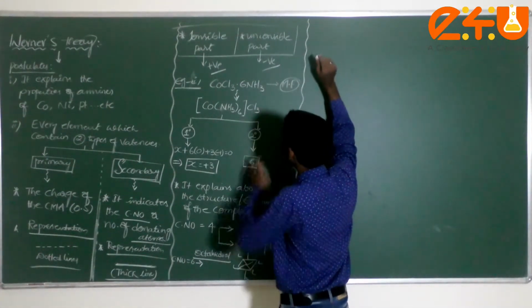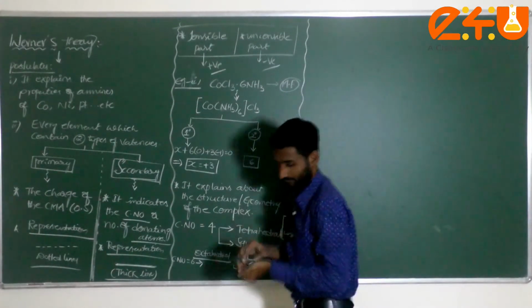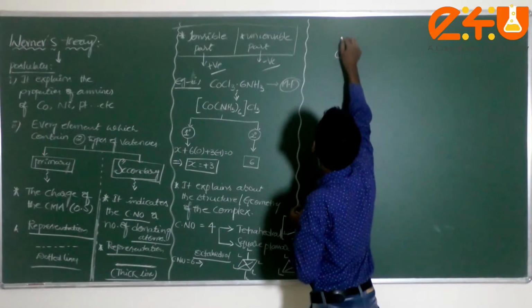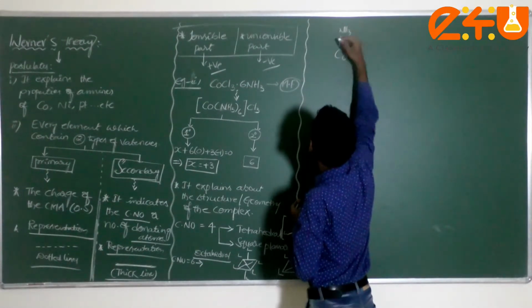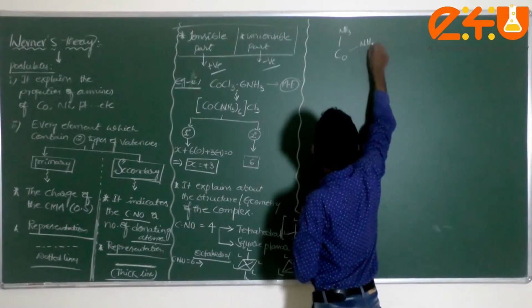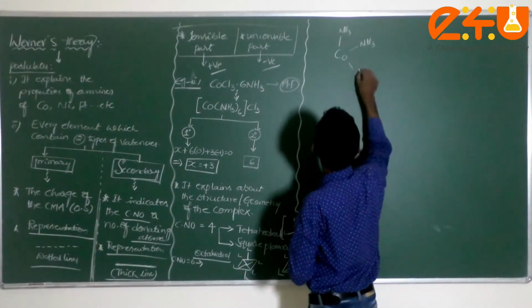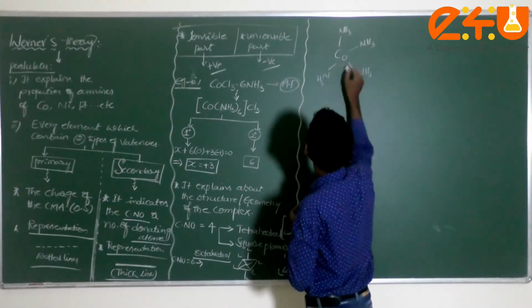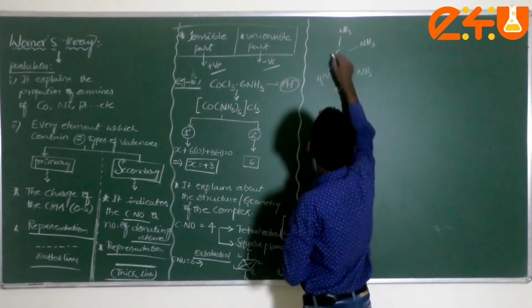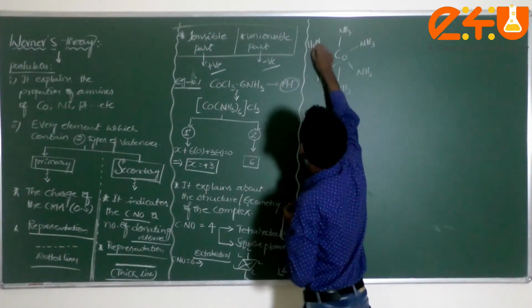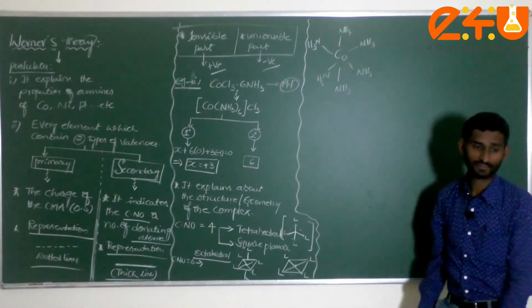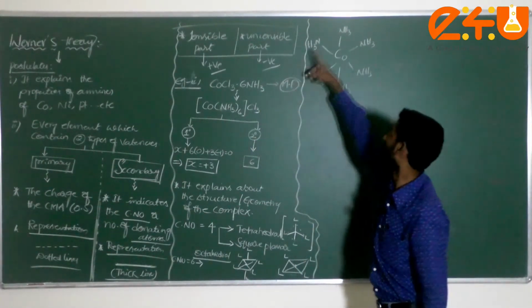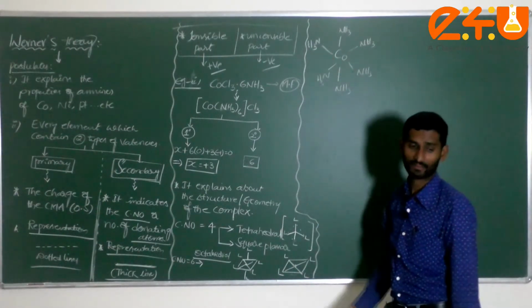First of all, let me take this one. Generally, what do I consider here? I can write Co, and here I can write NH3. Am I correct or not? These are six moles of NH3, coordination number 6: 1, 2, 3, 4, 5, 6. Am I correct? Six over.